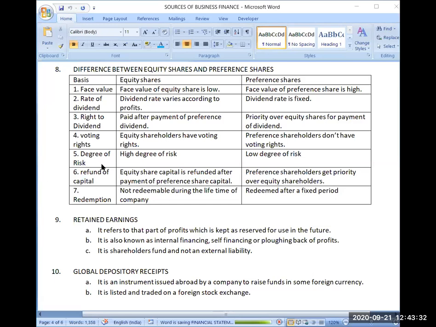Okay, so degree of risk we have discussed. Now refund of capital. The same is the case with refund of capital also. First, there is one technical term: liquidation of company. What is liquidation of company? Liquidation of company means that we are closing the company.